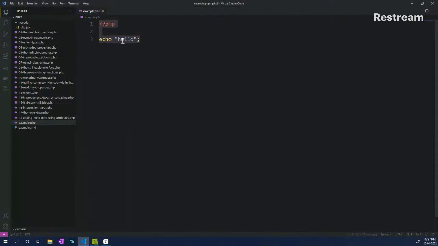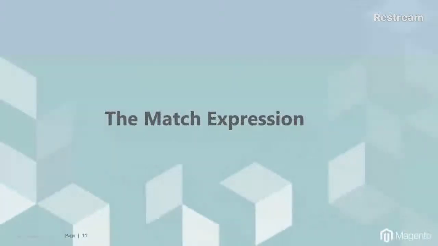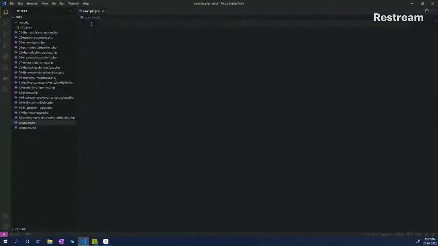So we have our first PHP example page here. Can everybody see my code editor, or is it not visible? Okay, I think it is visible. That's great. So let's get started with the demo.